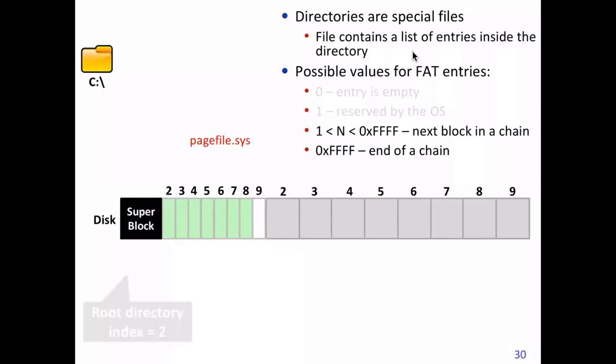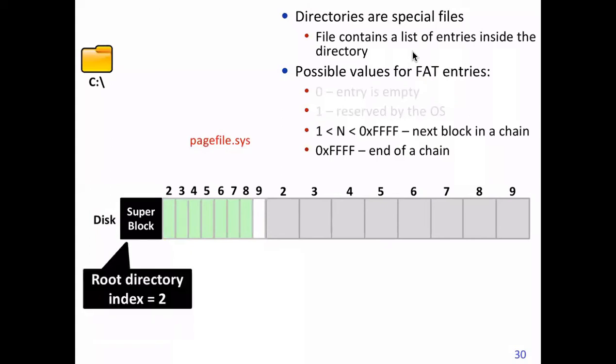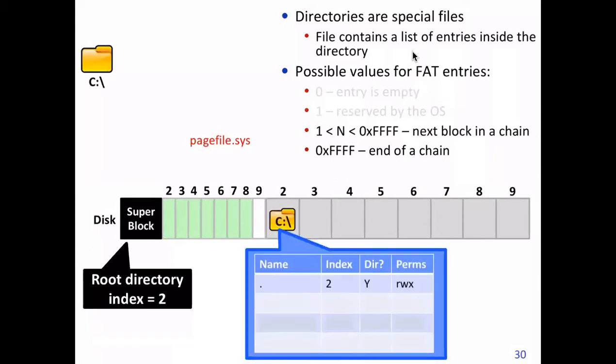Okay, so now let's assume that the first is the root directory. The information about where the root directory is, which block it is in, is part of the super block. So basically from this we can reach the root directory from the super block.